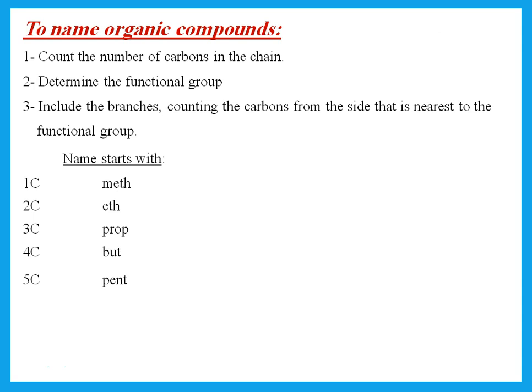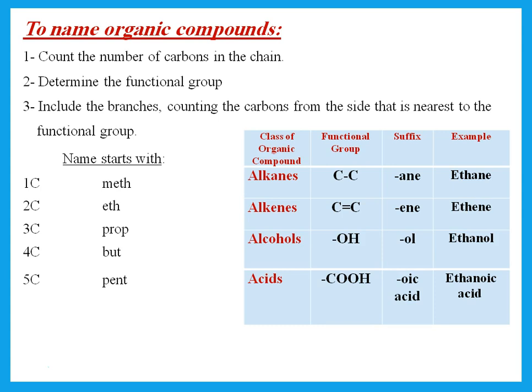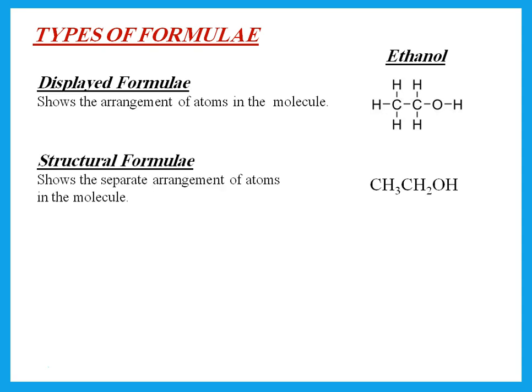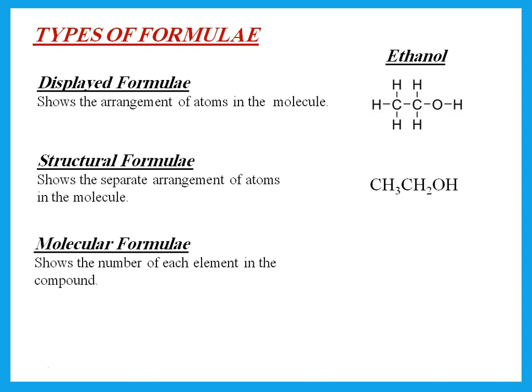How do we name organic compounds? One carbon is meth, eth, prop, but, pent. And then depending on whether we're talking about something that has only single bonds, so it should end with "ane", or something that has a double bond, it should end with "ene", and so on. Types of formula, if he says displayed formula, that means you need to draw everything out, all the atoms and all the bonds. If we're talking about structural formulas, you can collect the hydrogens around each carbon. If he says he wants molecular formula, then you count total number of carbons, total number of hydrogens, total number of oxygens, and so on.